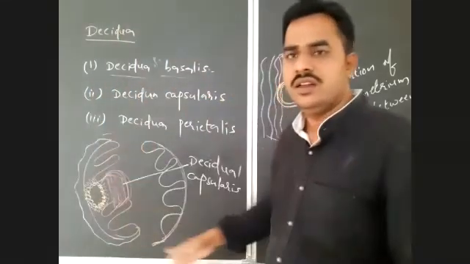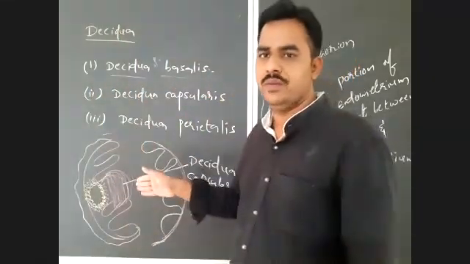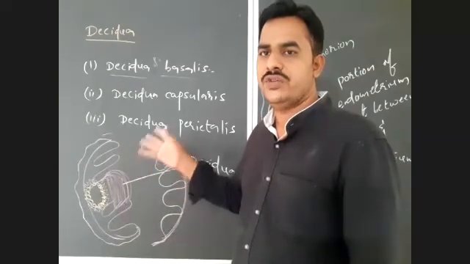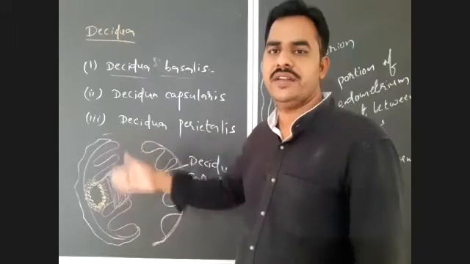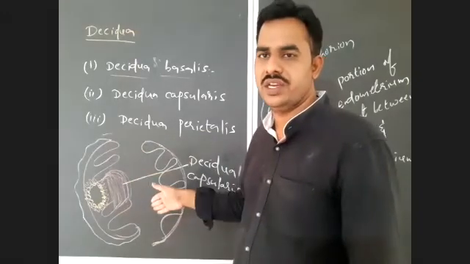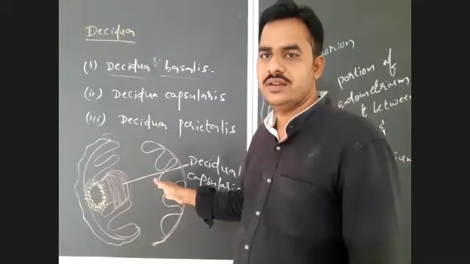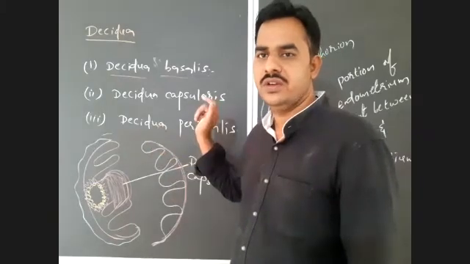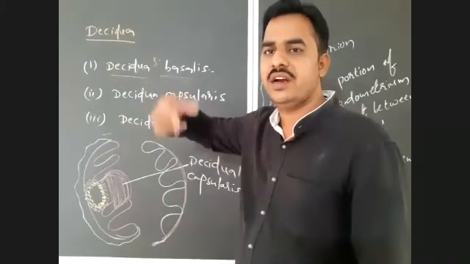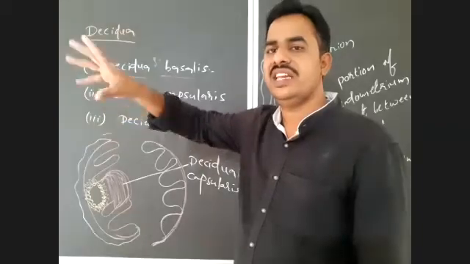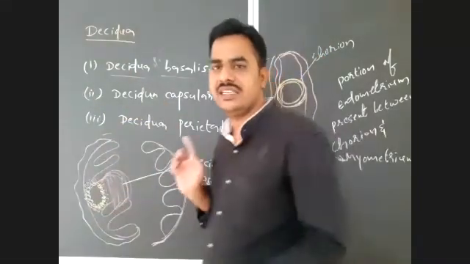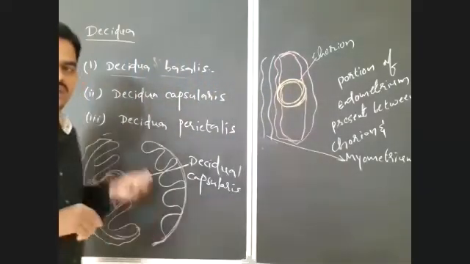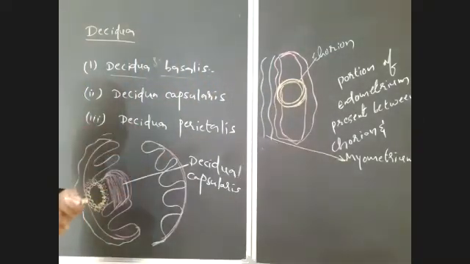So the endometrium which will thicken during the pregnancy is Deciduea parietalis. The entire region of endometrium which will thicken during the pregnancy, except the site of placenta formation, is known as Deciduea parietalis.